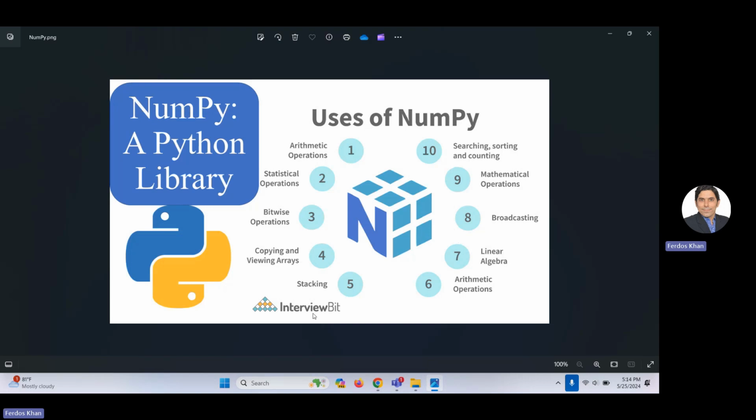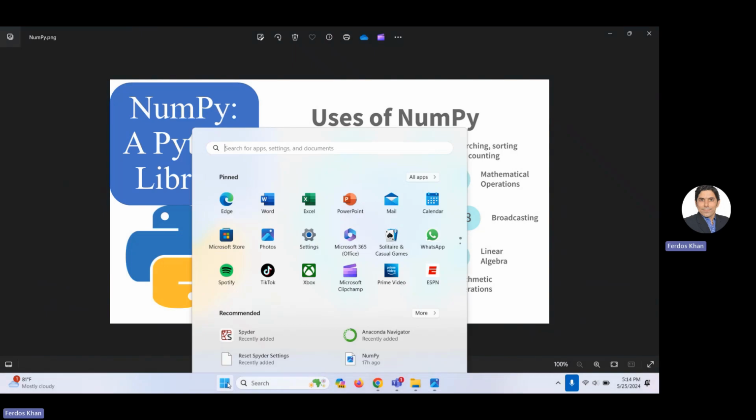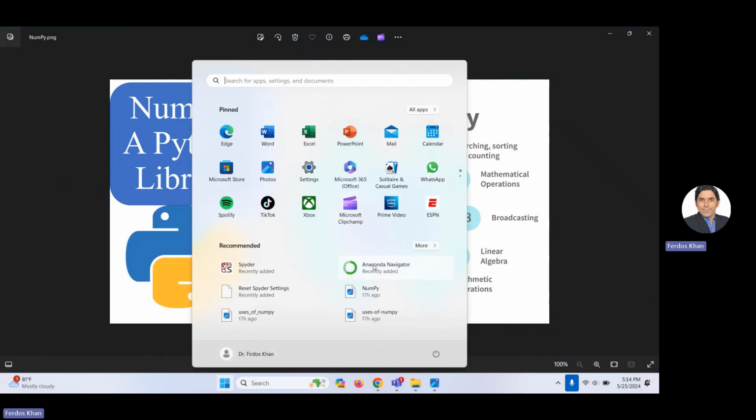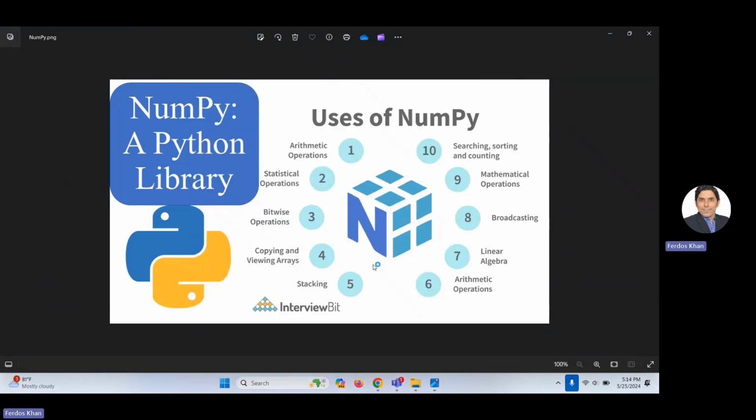So let's open Anaconda, because I already talked about Anaconda, which provides multiple options to use Python, like Spyder, like PyCharm, and other IDEs for Python. You can even use RStudio as well in Anaconda. So this is providing multiple options you can use.